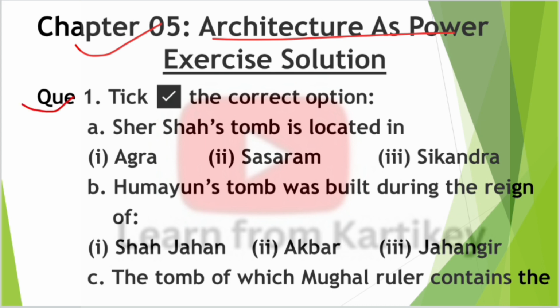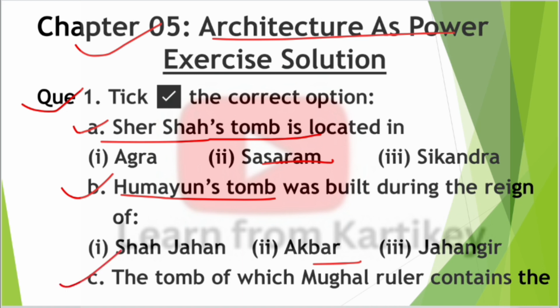So question number 4, tick the correct option. First one, Sher Shah's tomb is located in first option Agra, second option Sasaram and third option Sikandra. So the answer for this question is option number second, Sasaram. So next question, question number B. Humayun's tomb was built during the reign of first option Shah Jahan, second option Akbar and third option Jahangir. So the answer for this question is option number B, Akbar.